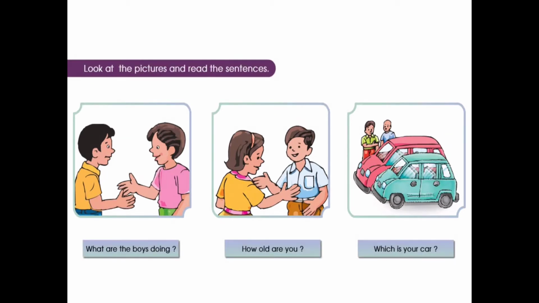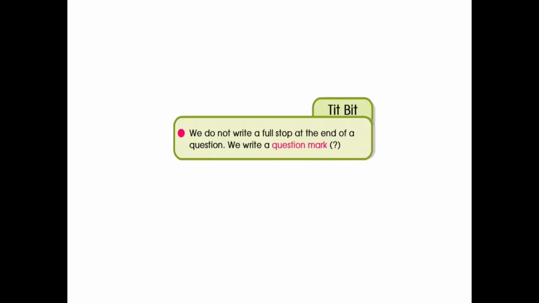What are the boys doing? How old are you? Which is your car? Each of the above sentences is a question. Such questions are called interrogative sentences. What are these sentences called? These sentences are called interrogative sentences, children.